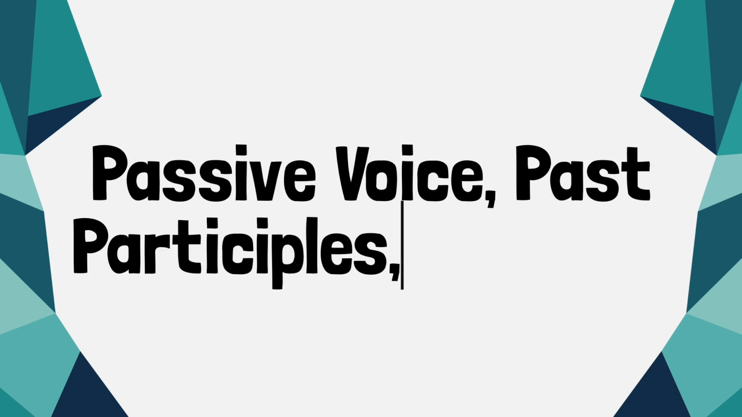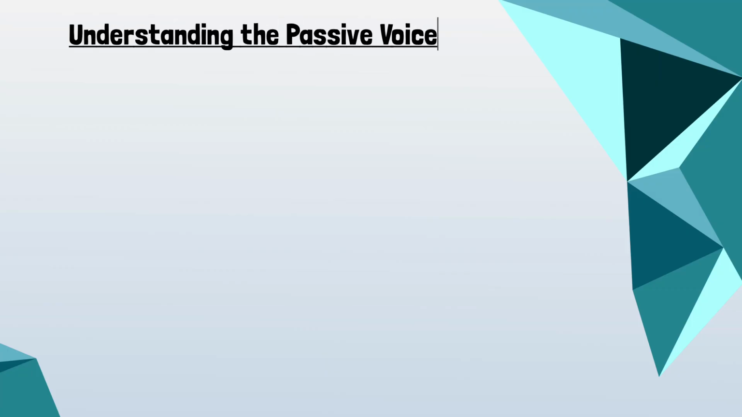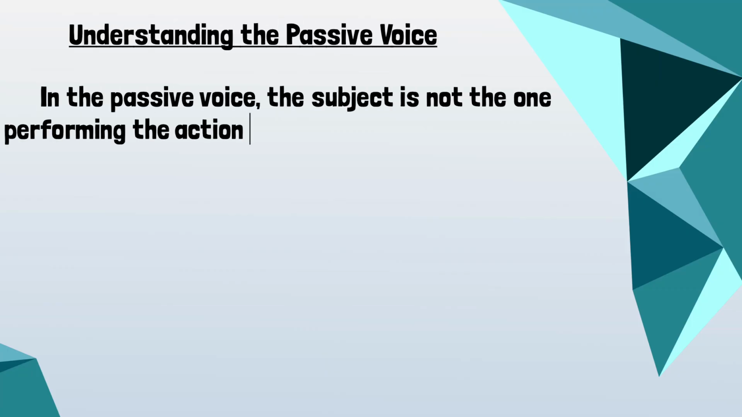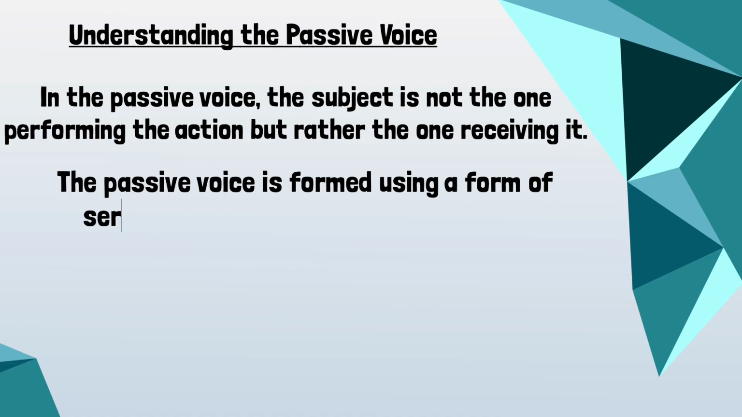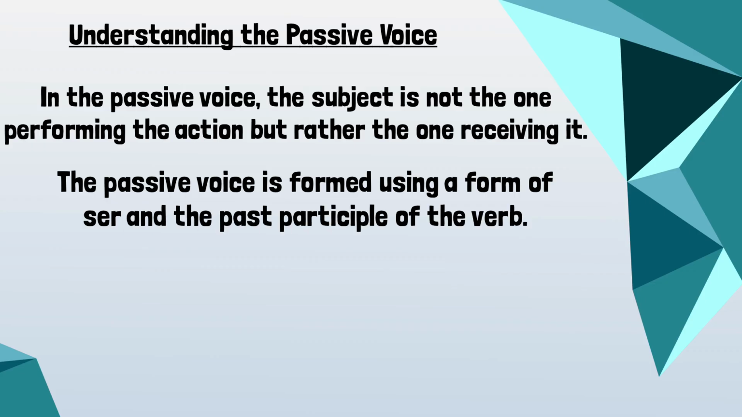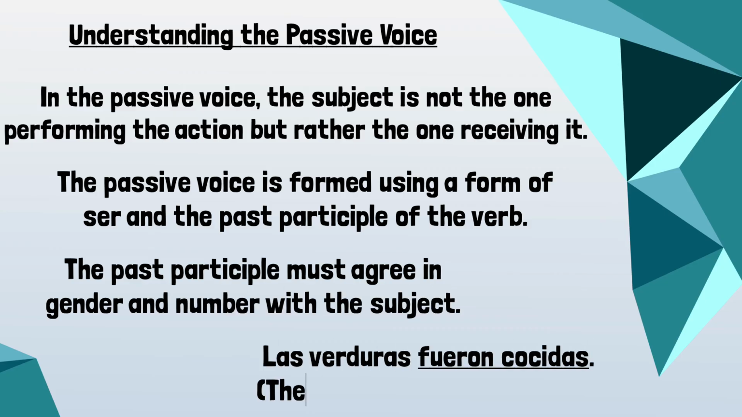Now let's look at the passive voice, past participles, and se. So understanding the passive voice. In the passive voice, the subject is not the one performing the action, but rather the one receiving the action. The passive voice is formed using a form of ser and the past participle of the verb. The past participle must agree in gender and number with the subject. For example, las verduras fueron cocidas. The vegetables were cooked.